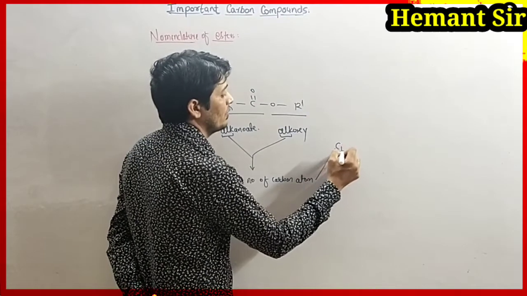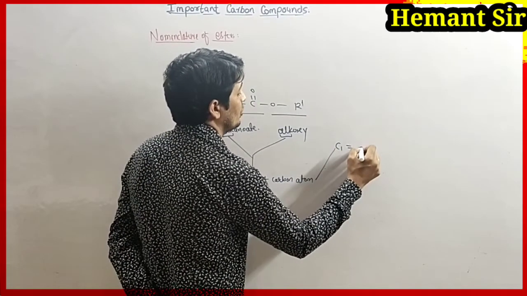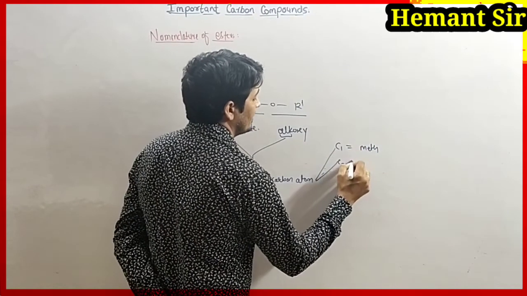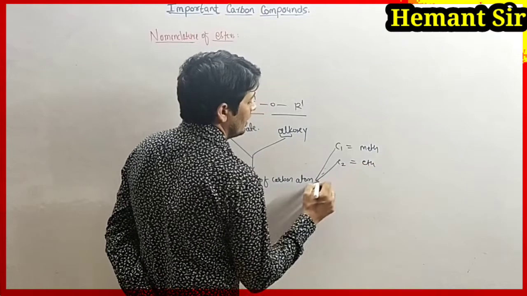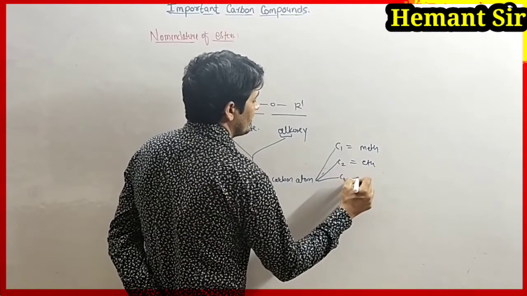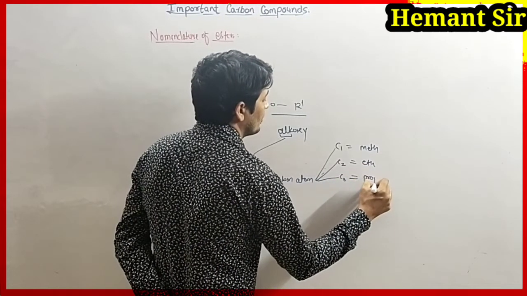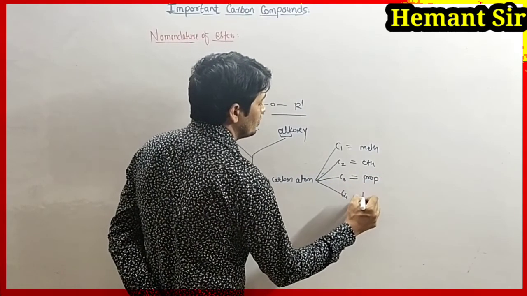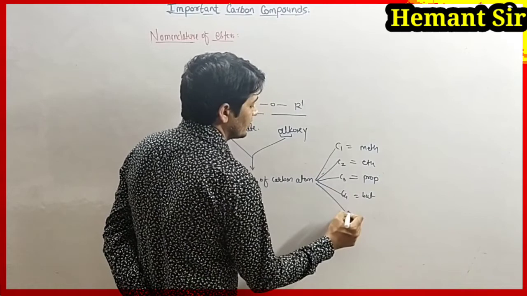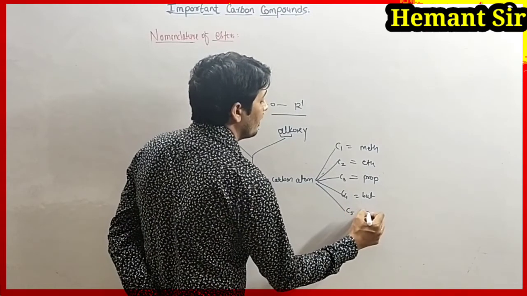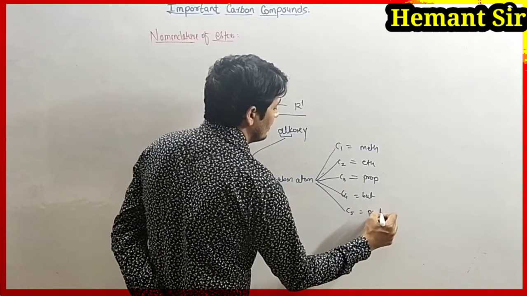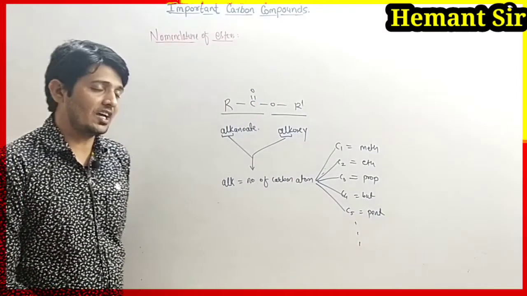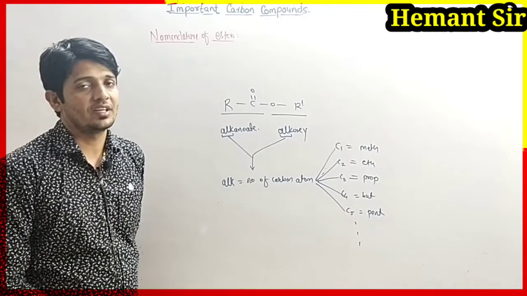If only one carbon is present, we use meth. If two carbons are present, we use eth. With three carbons we use prop, with four we use but, with five we use pent, and so on. With six carbons we use hex.